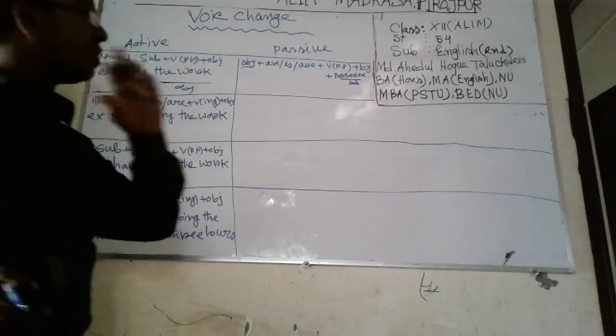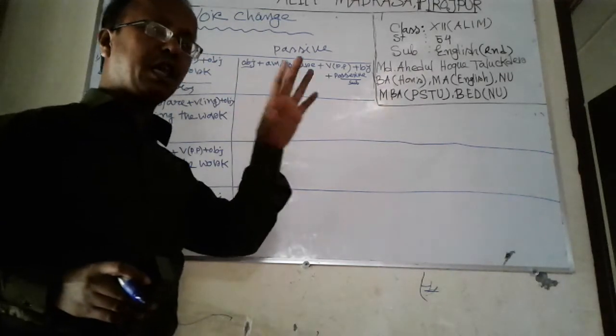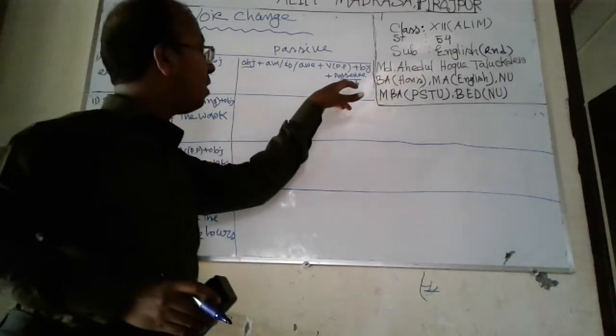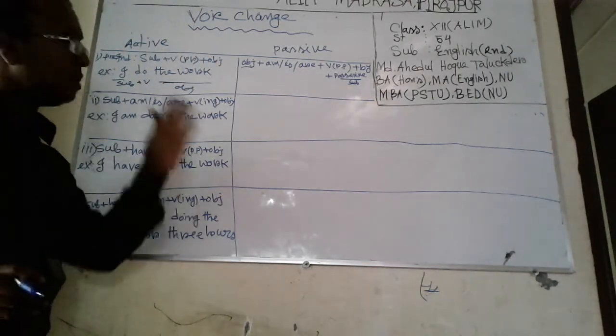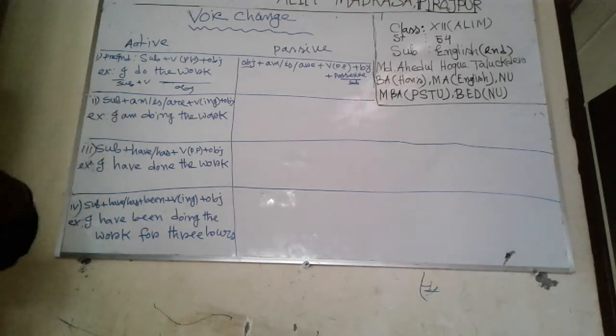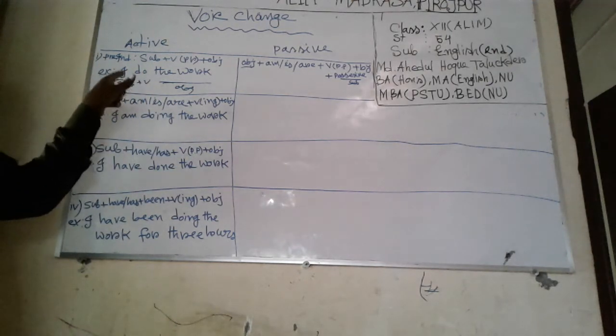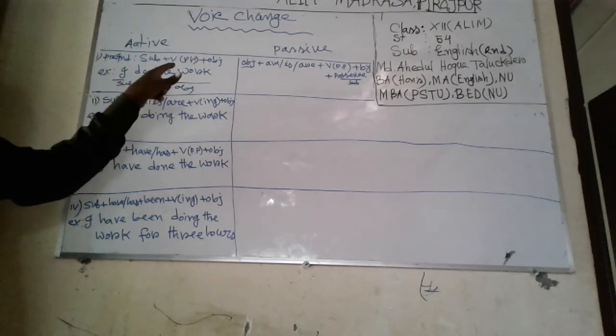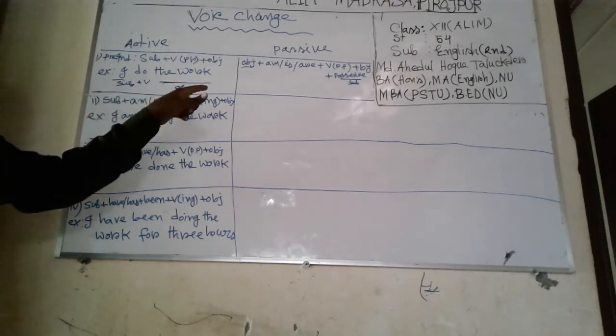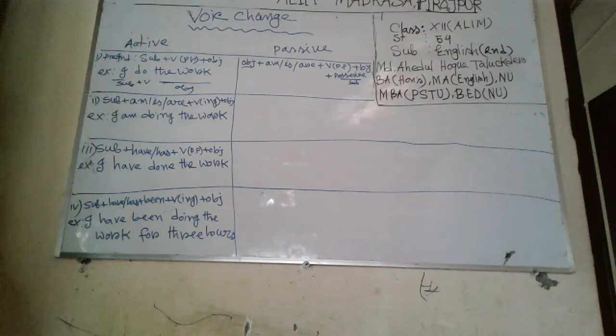Simply, by is used in passive voice, or others may be used. Then subject, possessive form of subject. So using this mathematical-like structure, we will change the sentence I do the work from active to passive.